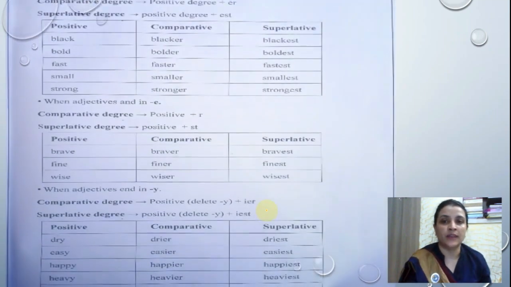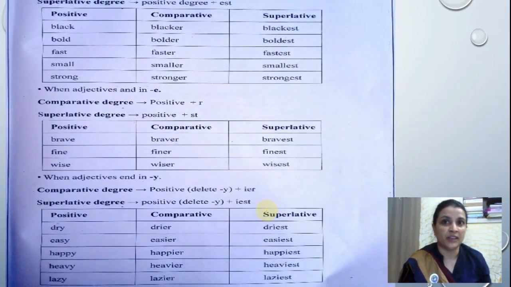Now see, next we are having some superlative degree and comparative degree. You can read it out yourself or you can go through it slowly. I'll provide you all the PDF of it so that you can work on it better. So see, in positive, in the first one, what do we have?